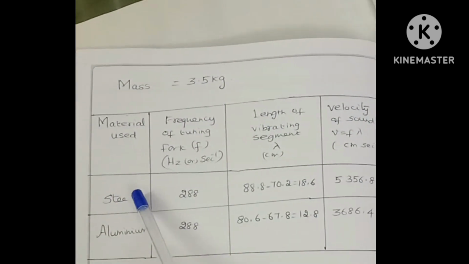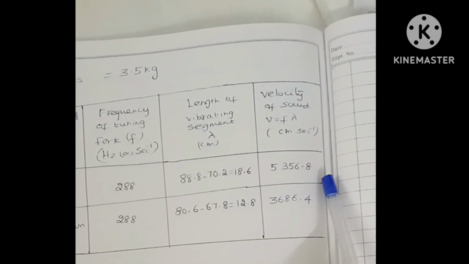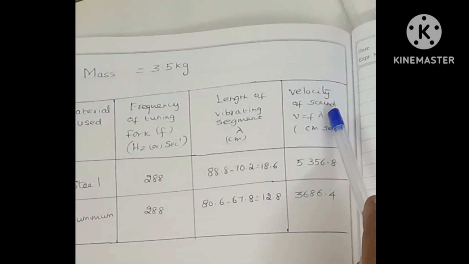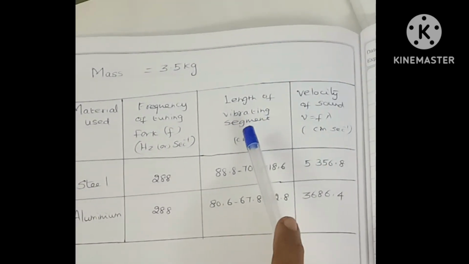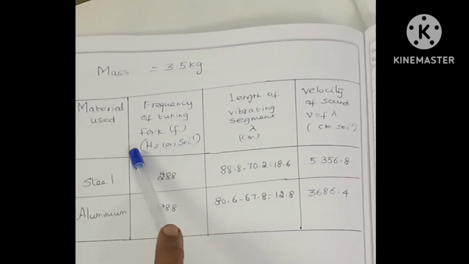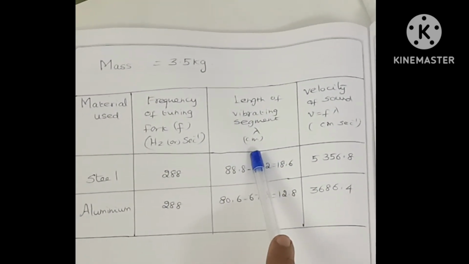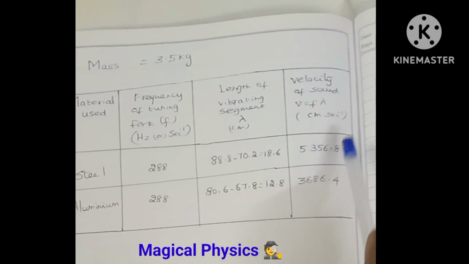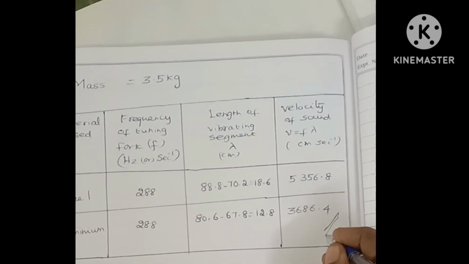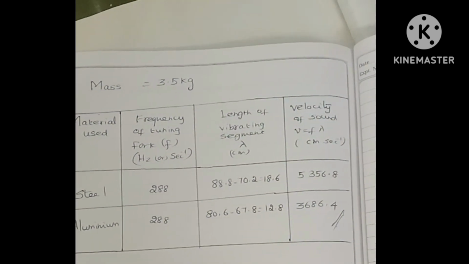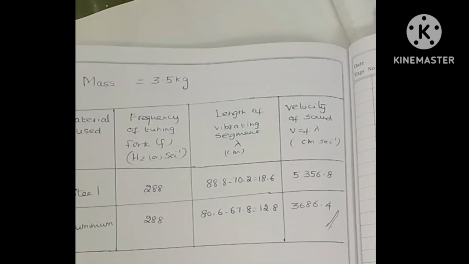Finally we have to find the velocity of sound. The formula for it is V equals F lambda. Already we have noted the frequency in terms of hertz or per second, and the length in centimeter. The length of the vibrating segment is denoted by the letter lambda, which is the wavelength. So for steel it is 5356.8 and for aluminum it is 3686.4. Both correlate with the standard values.